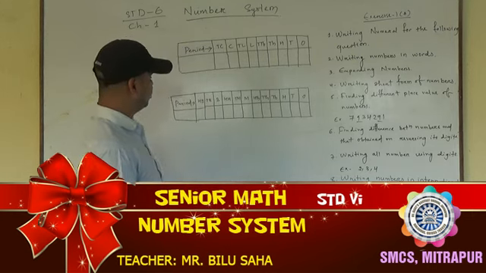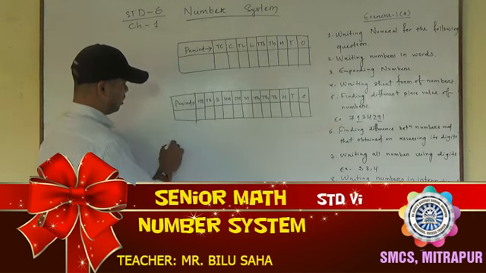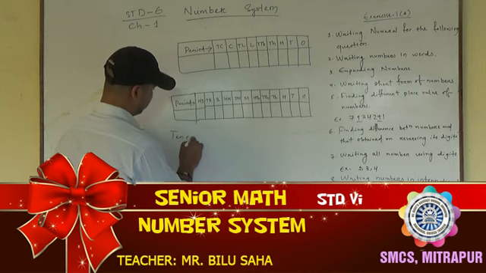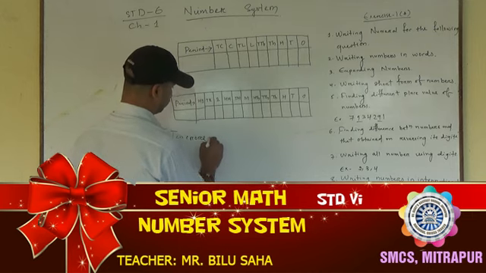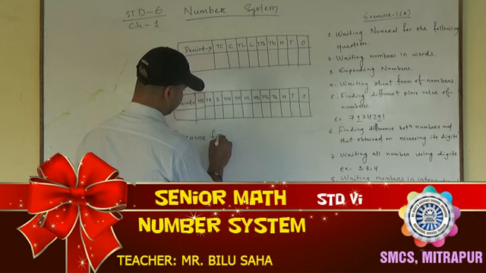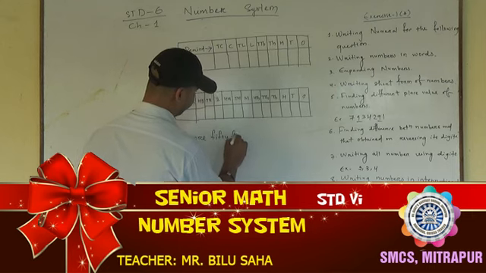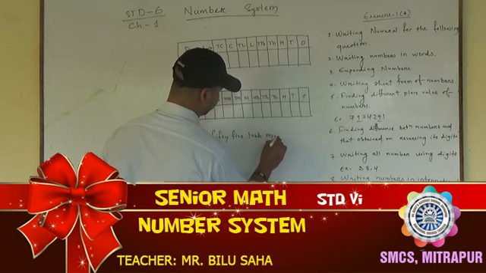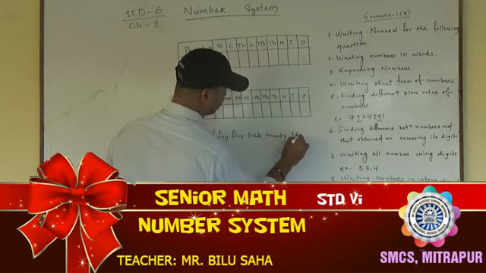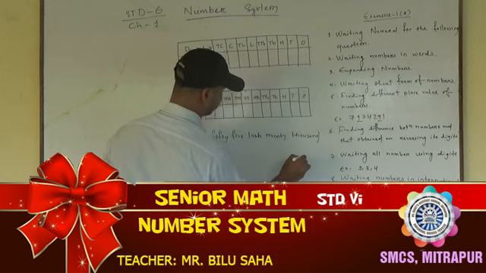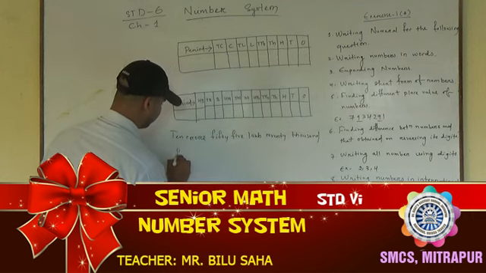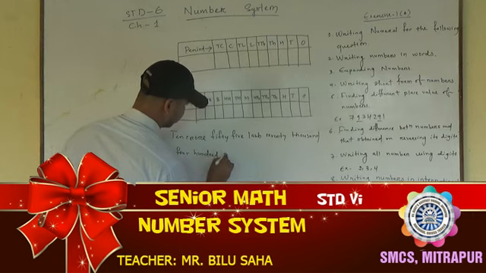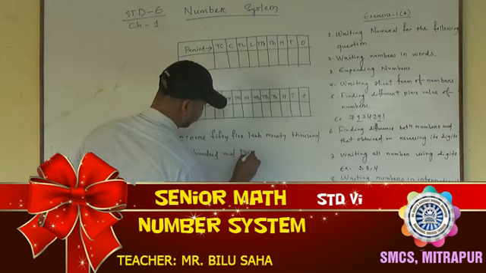Okay, suppose one number is given. 10 crore, 55 lakh, 70,000, 425.